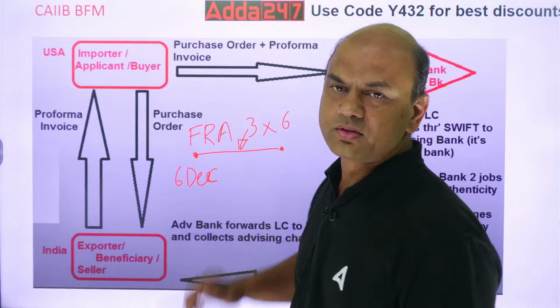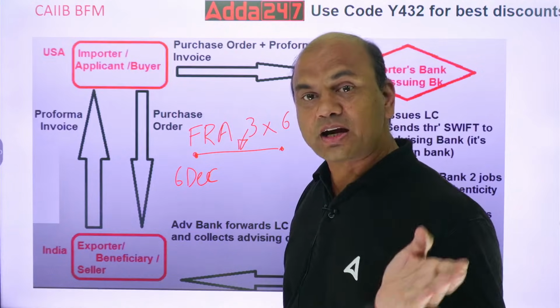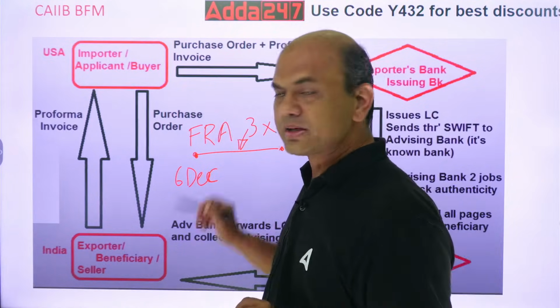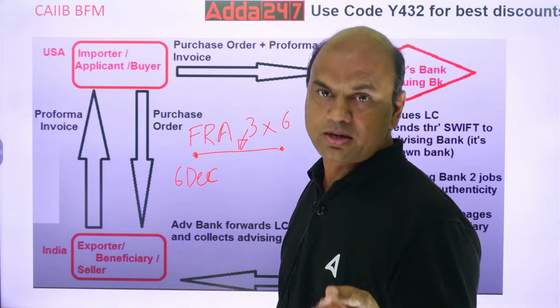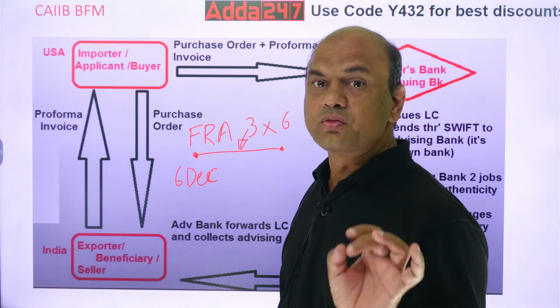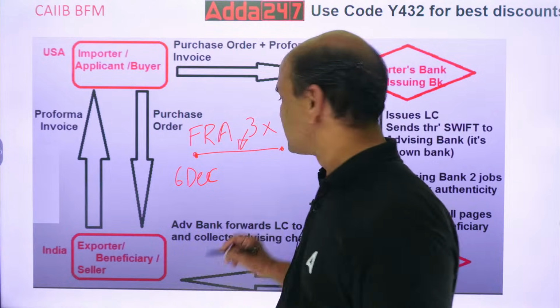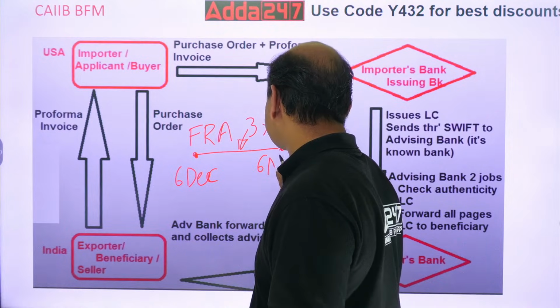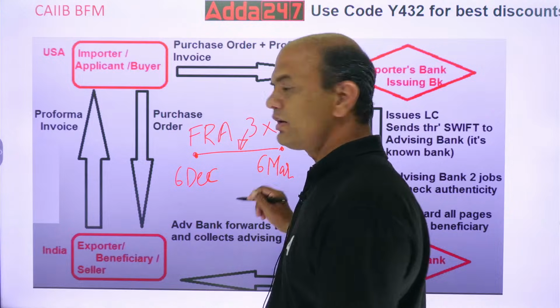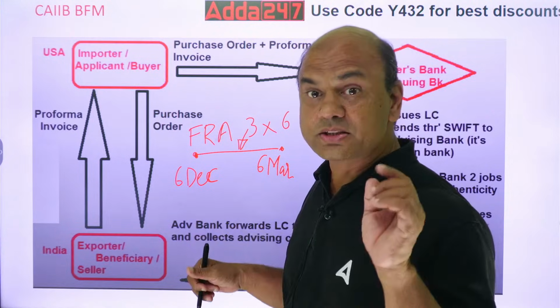This 3 is over here. So your FRA will start from the 3rd month. So December means January, February, March. So it will start from 6th of March. 6th March it will start.